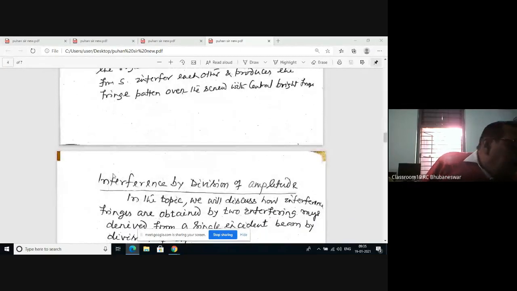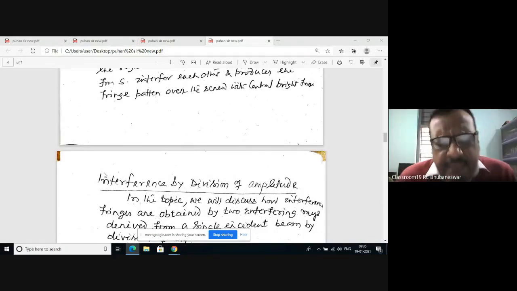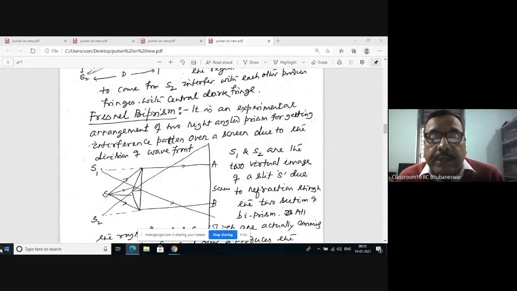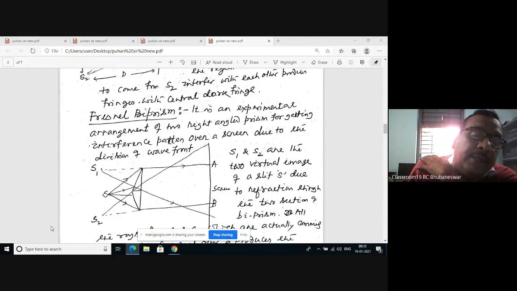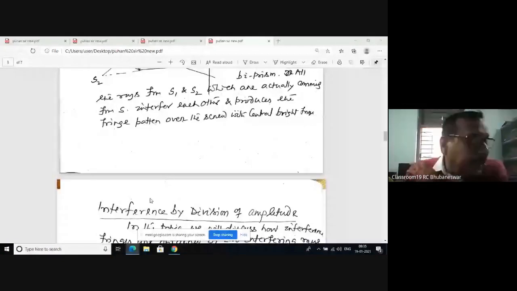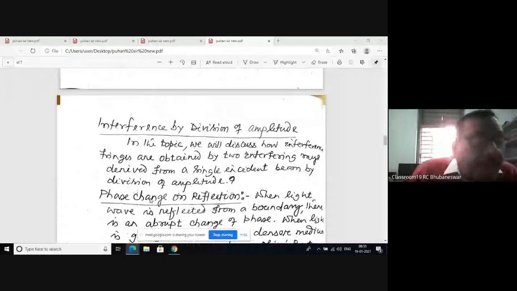Now, the interference due to the biprism, you can determine the wavelength of light used by the formula. The fringe width produced over the screen can be measured, and D can be measured, and small d can be measured. So lambda, the wavelength of the light used, can be measured by using the Fresnel biprism. Next, the interference due to division of amplitude.